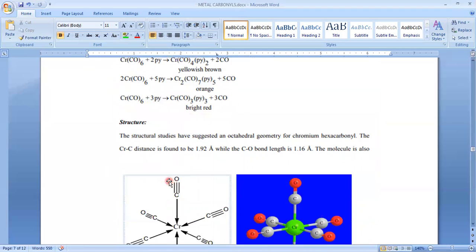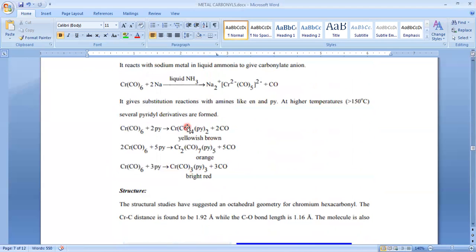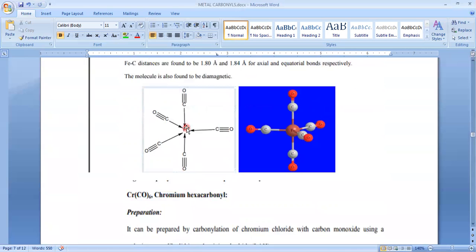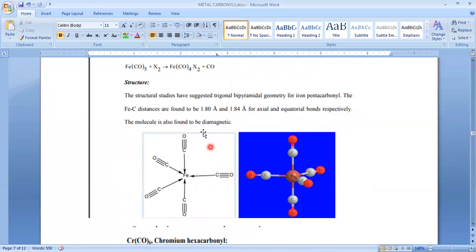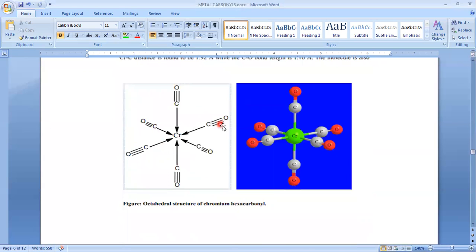And the structure is octahedral due to sp3 hybridization. So the previous one is dsp3, sorry, not d3sp2. So the previous one is dsp3 hybridization. This is dsp3 hybridization, sorry. So trigonal bipyramidal, and this is d2sp3 hybridization, and the structure is octahedral.